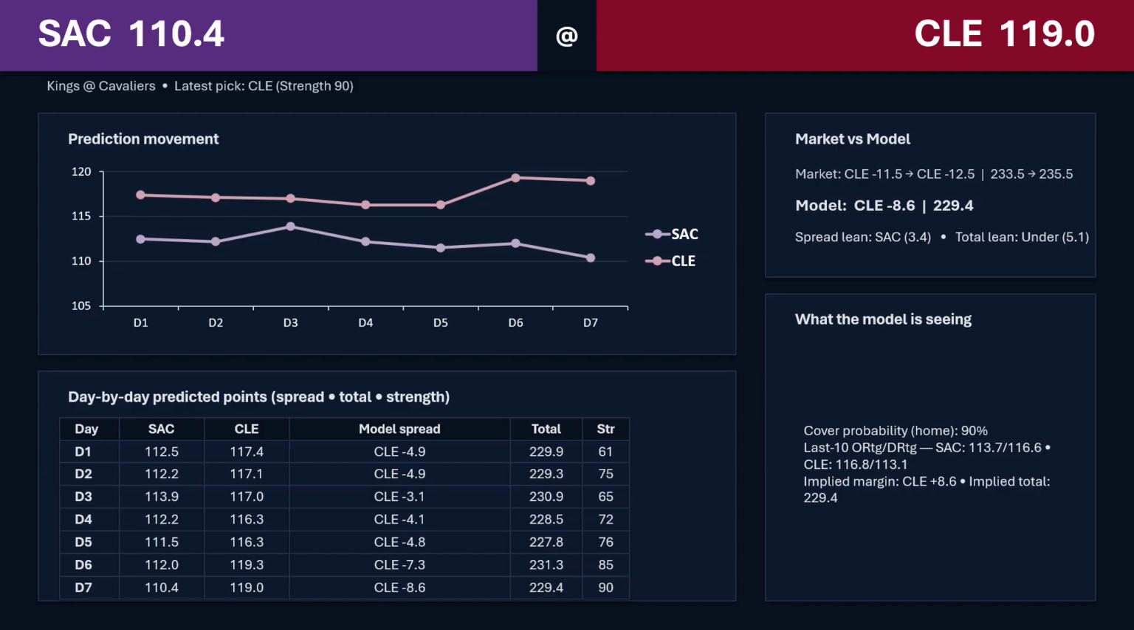Sacramento on the road is 3-17, so they struggle there. 2-3 in their last five, and 4-6 in their last 10, and there's no head-to-head data. Cleveland 14-11 at home, 3-2 in their last five, 6-4 in their last 10, and they'll be without Garland and Merrill again.